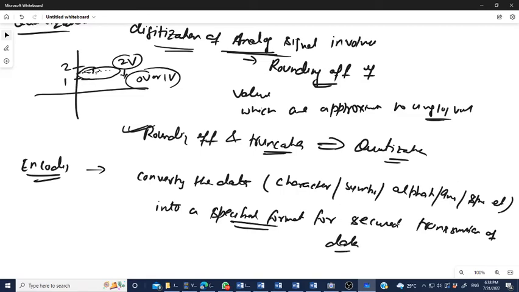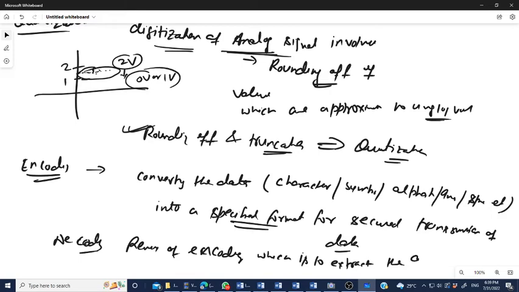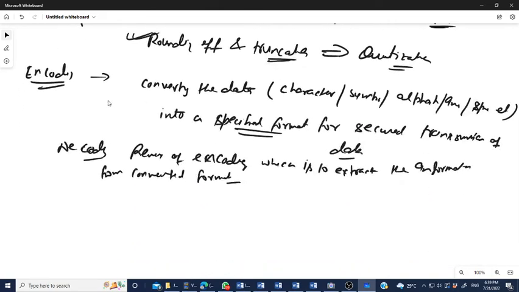What is decoding? Decoding is the reverse process of encoding, by which we extract the information from the converted format.